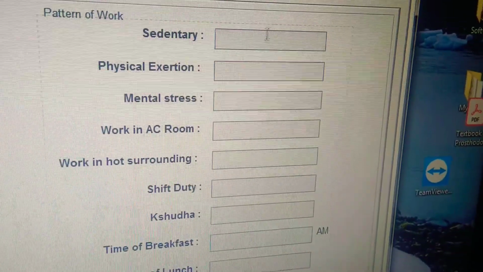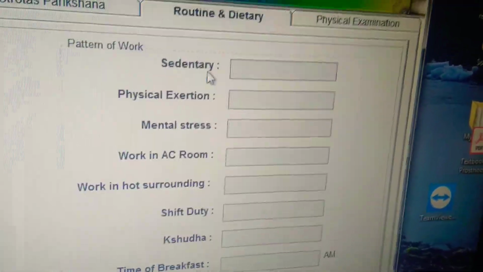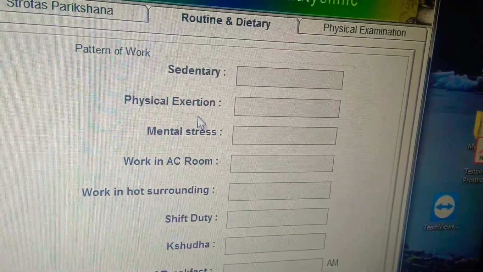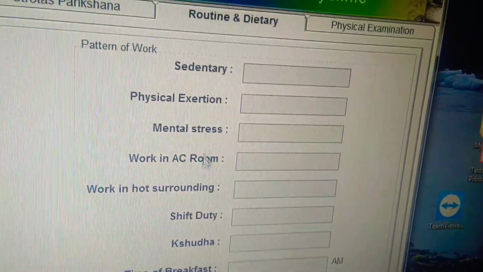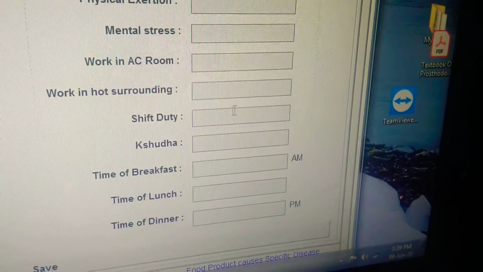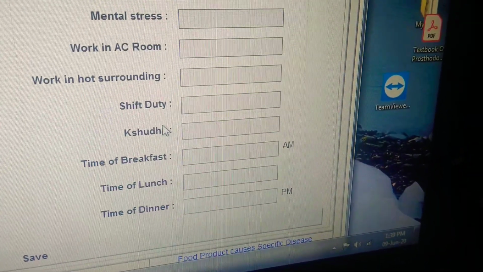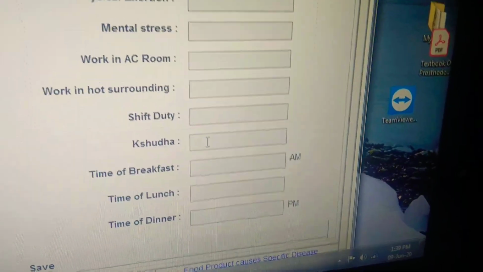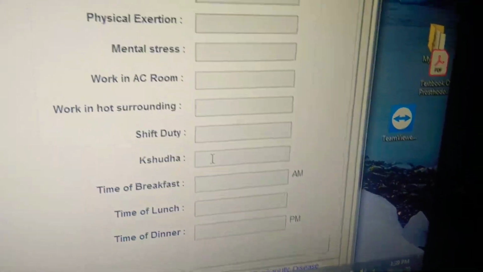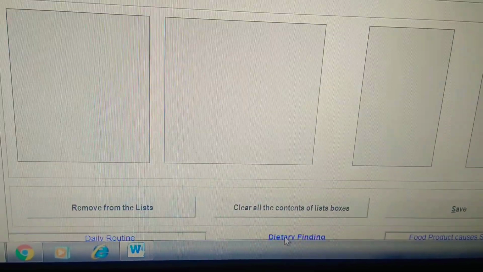Then how is his work style, is it sedentary or is physical exertion there, if he has any mental stress, if he is going for shift duty. Then these are about his hunger, kshuddha, then time of breakfast, time of lunch and dinner. They are very important for us. Then we will go for this dietary finding.